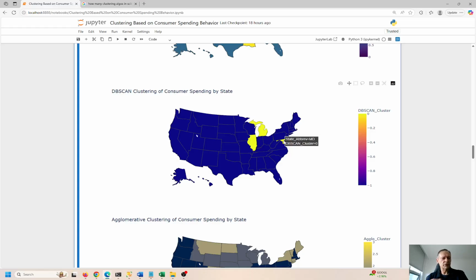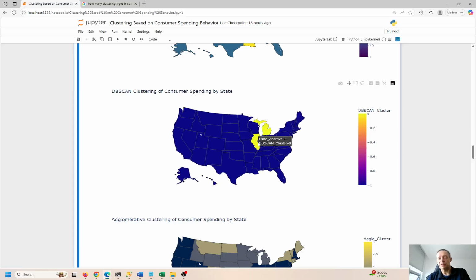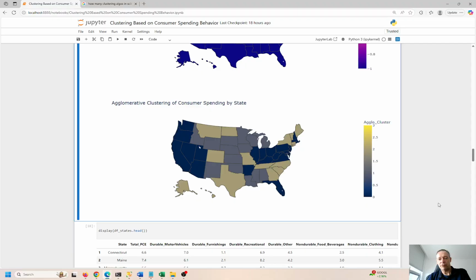You can look this up online. It gets a little complex. I'm not going to go into all the details, but it's a different technique for doing scanning. So according to this algorithm, Maryland, Michigan, and Illinois are the same, and all the other states are dissimilar from these 4. And then if you use agglomerative clustering, you have 4 different clusters. So these states are similar, these are similar, right? Anything cluster 0 is the same, cluster 2 is the same. This is cluster 1, and this is cluster 2. So you have 0, 1, 2, and then we should have a 3 over here somewhere.